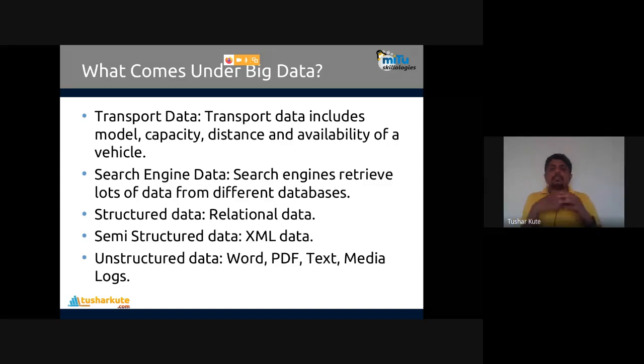Along with that, we have structured data, semi-structured data, unstructured data, lots of them. Structured relational data, which is present in tabular format. Semi-structured data like XML data. Then the unstructured data like Word, PDF, text, media, logs. So all that will come under the name called big data, the huge amount of data.